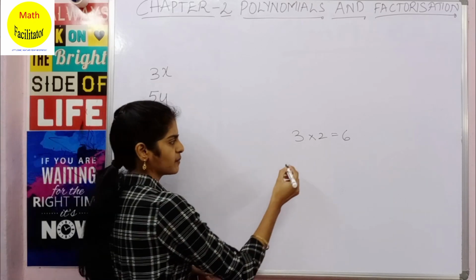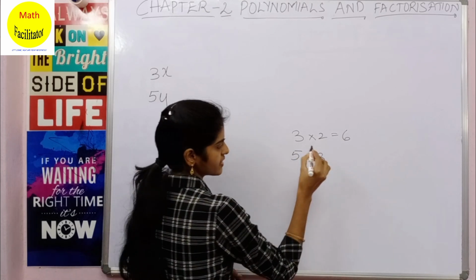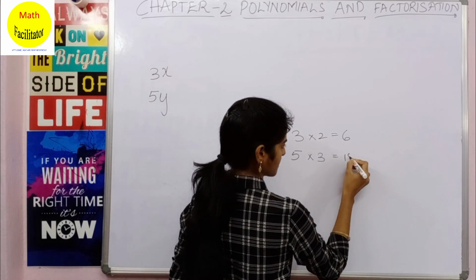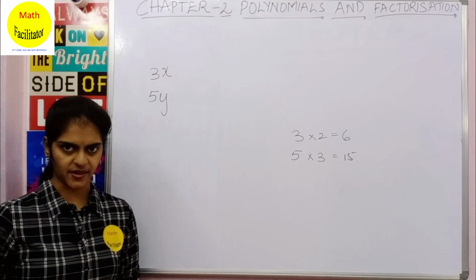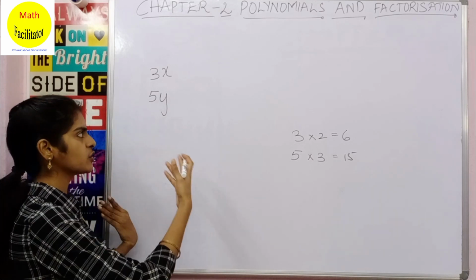Suppose one chocolate costs 5 rupees and I have bought 3 chocolates. So how much should I pay? I should pay 5 into 3, which is 15. Here instead of 3 we are taking it as Y. So I have bought Y chocolates, so I have to pay 5 into Y.